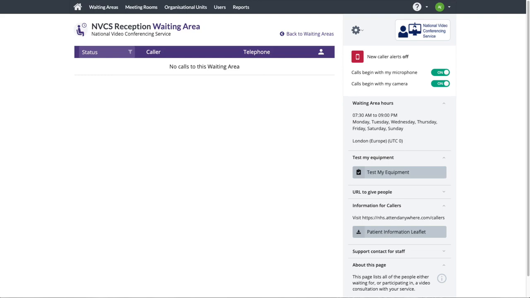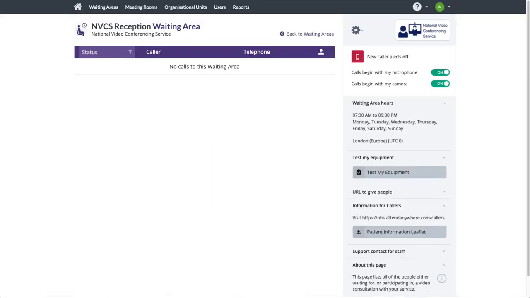Perhaps the easiest way to achieve that is to create a reception waiting area where the patient will be met by the receptionist, as well as the clinical waiting area where the patient will be joined by the clinician. As far as the platform is concerned, both reception and clinic are exactly the same thing, standard waiting areas. The ability to move patients from one waiting area to another is where the referrer role comes into play. The link sent to the patient would be for the reception waiting area rather than the clinical one.